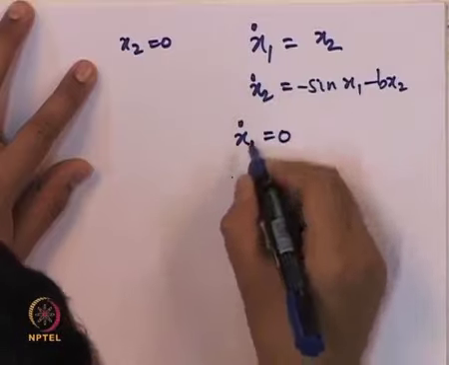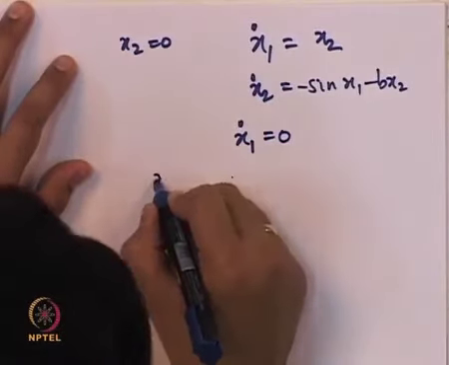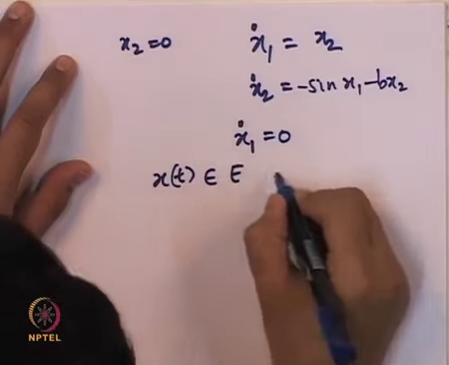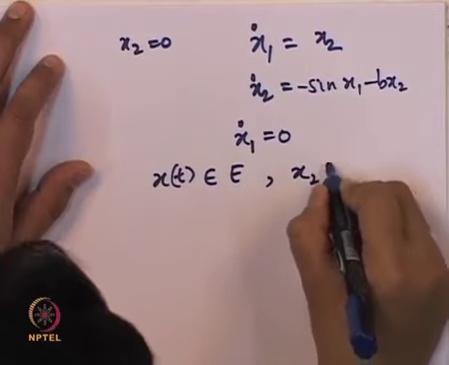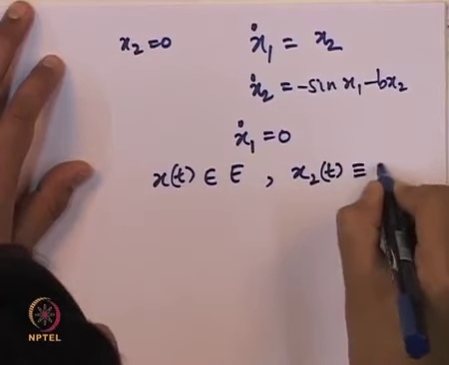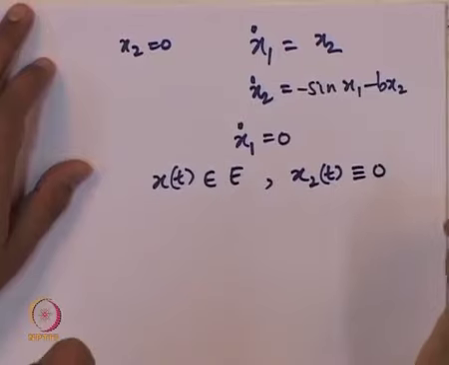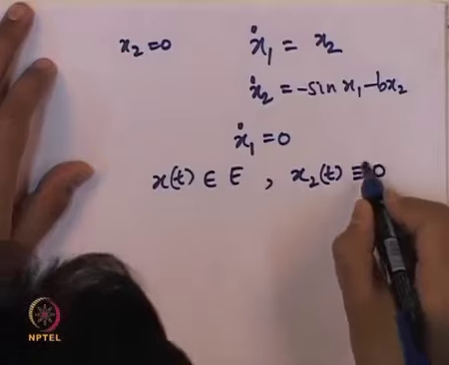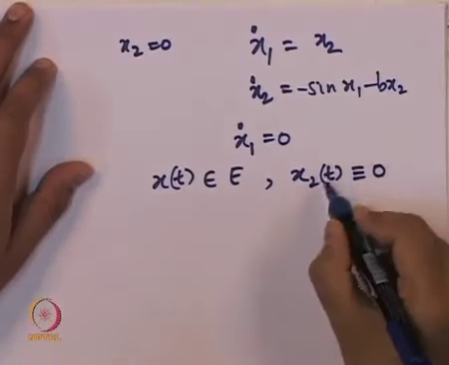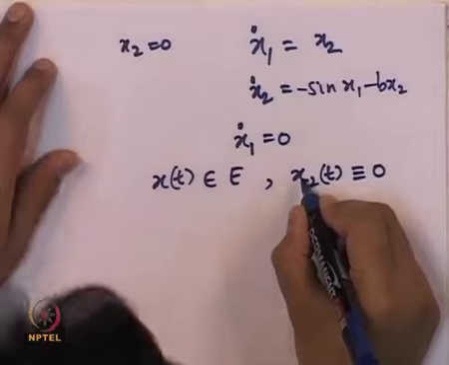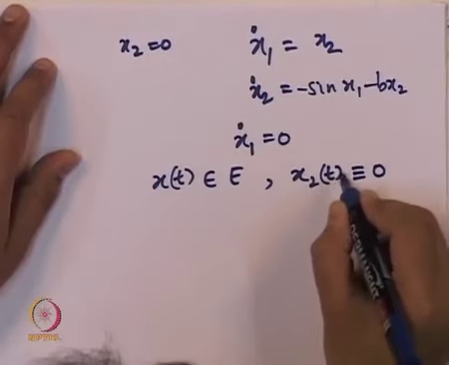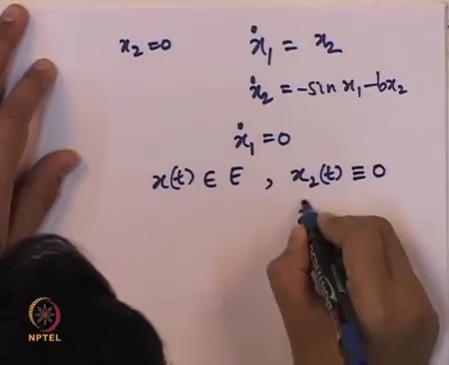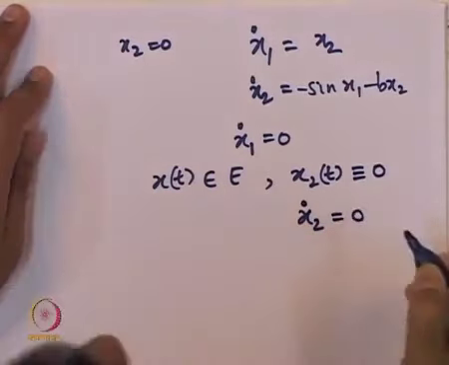We also put x2. So, x of t is contained in set E, which means x2 of t is equal to 0, always uniformly equal to 0, equivalently equal to 0, identically equal to 0. These are the different ways we interpret this equation. If some particular value of x as a function of time is always equal to 0, it is like a constant function, which automatically means that x2 dot is also equal to 0 identically.